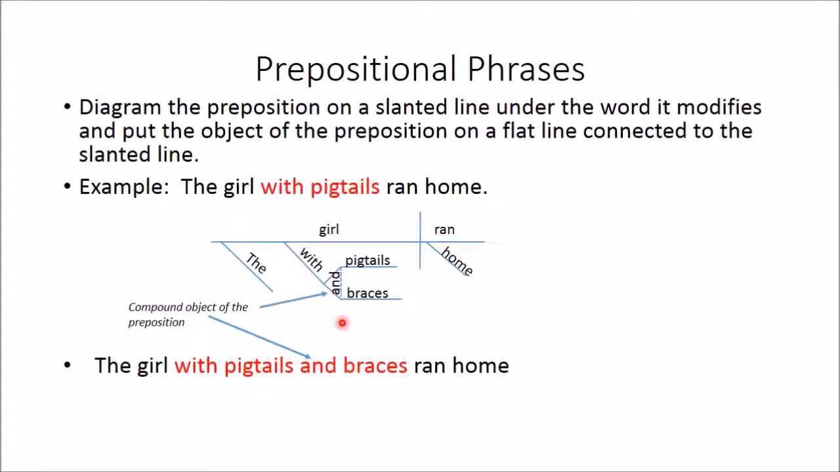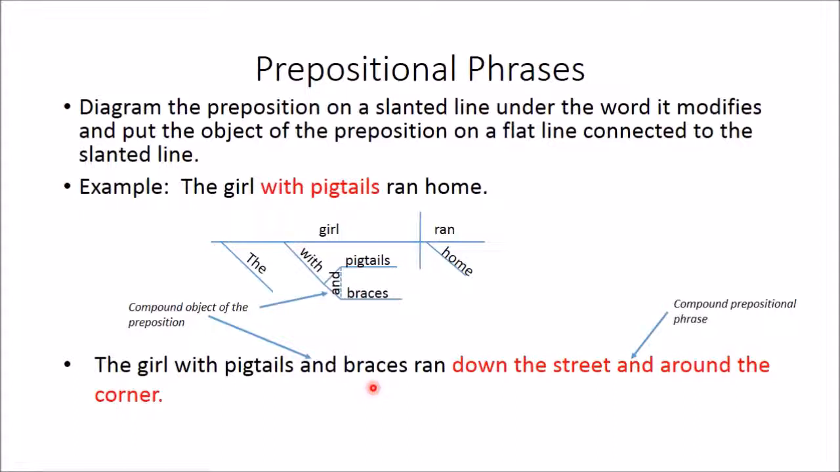Okay, now what if we had a sentence like this? The girl with pigtails and braces ran down the street and around the corner. Now you have what's called a compound prepositional phrase because you have a coordinating conjunction connecting two full prepositional phrases, down the street, around the corner. Each of those is its own phrase. Down is a preposition, street is a noun being the object of the preposition, around is a preposition, corner is the noun acting as object of the preposition. So you have two complete phrases, so we call that a compound prepositional phrase.